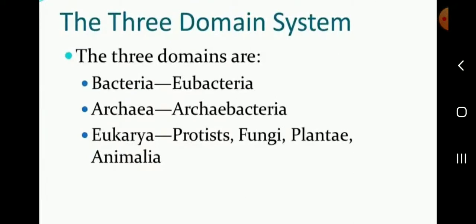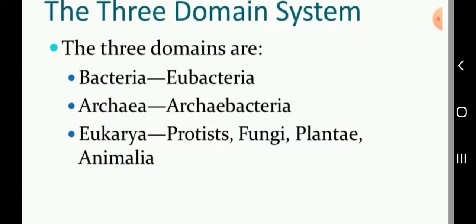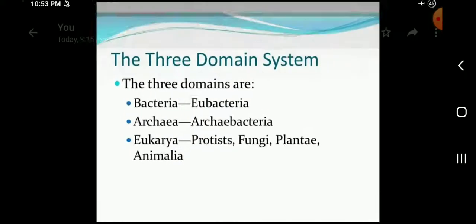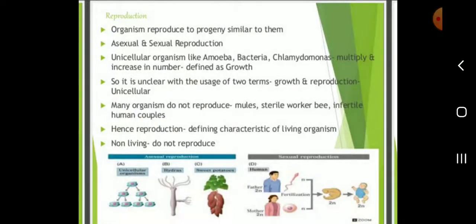Listen, next, the 3 domain systems. What are the 3 domain systems, students? Bacteria, Eubacteria; Archaea, Archaebacteria; Eukarya, including Protista, Fungi, Plantae, Animalia. Okay, what are the 3 domains? Bacteria, Archaea, Eukarya. Those are the 3 domains. Okay, listen, students.